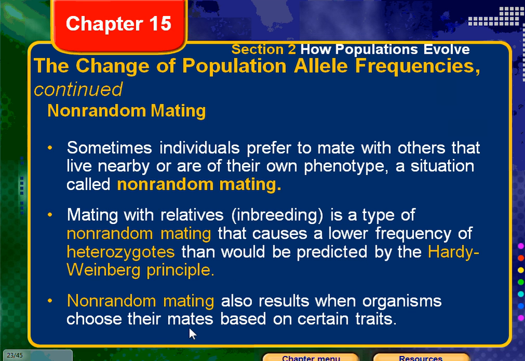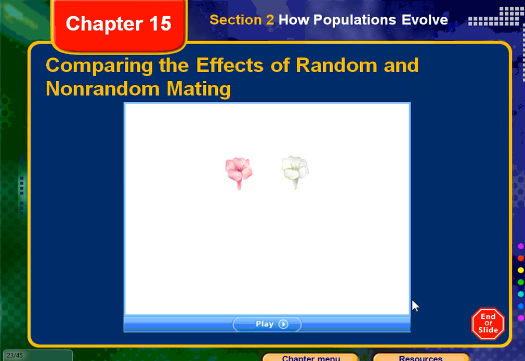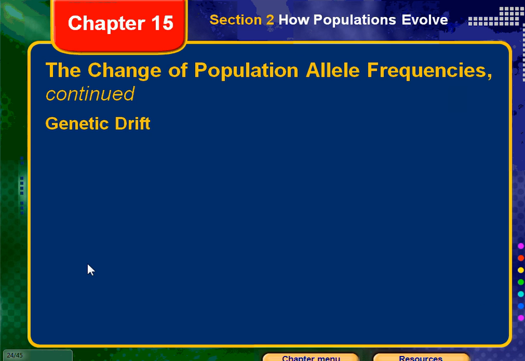Non-random mating also results when organisms choose their mates based on certain traits, and I have some real neat videos to show you on that, but we won't do that today. We're going to go ahead and move on.